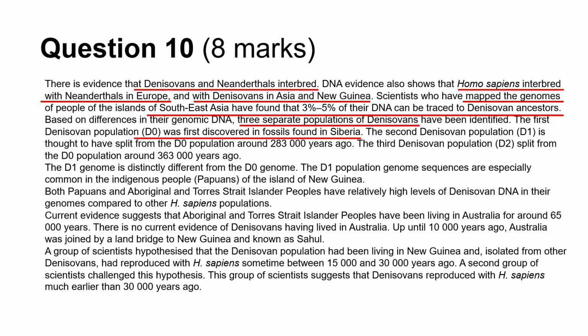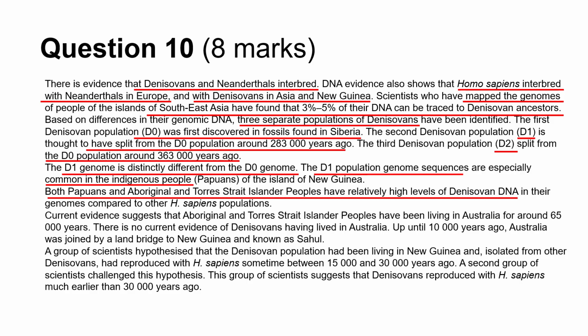The first Denisovan population, D0, was first discovered in fossils found in Siberia. The second Denisovan population, D1, is thought to have split from the D0 population around 283,000 years ago. The third Denisovan population, D2, split from the D0 population around 363,000 years ago. The D1 genome is distinctly different from the D0 genome. The D1 population genome sequences are especially common in the indigenous people, Papuans, of the island of New Guinea.